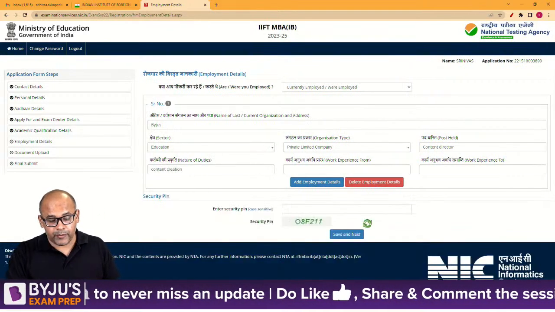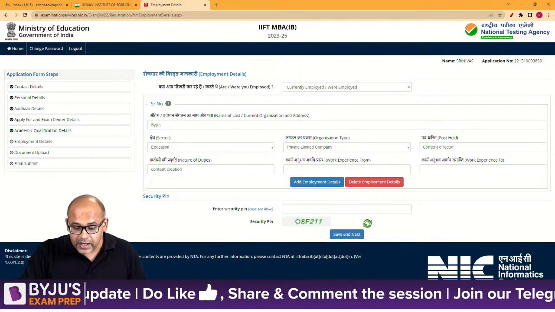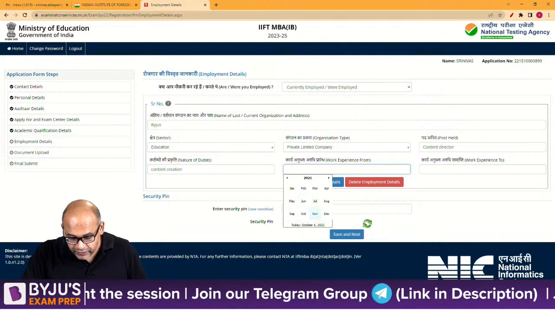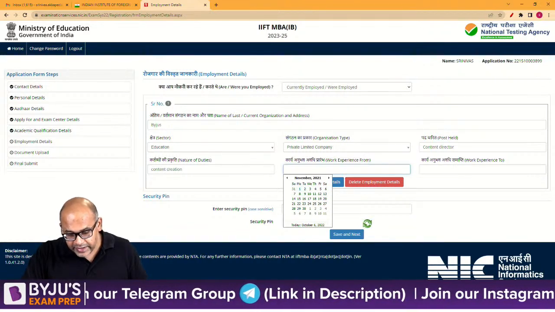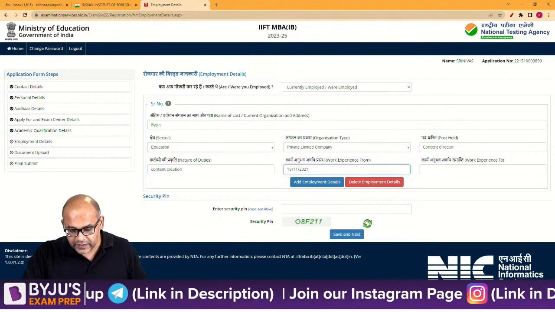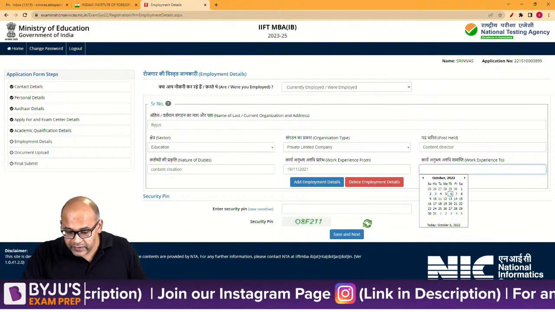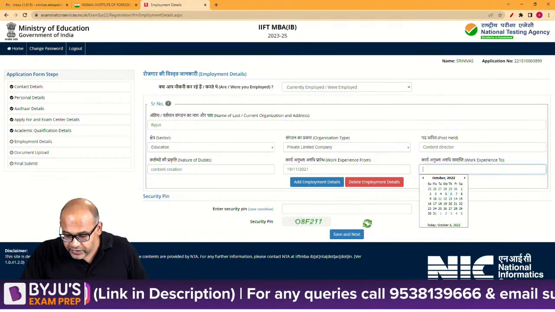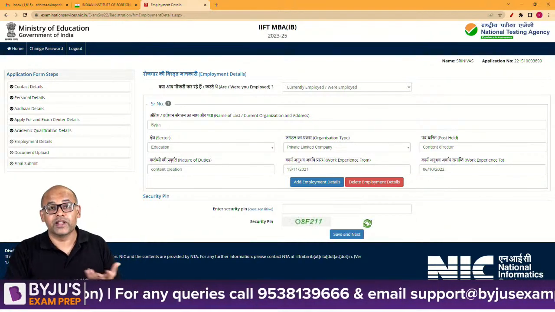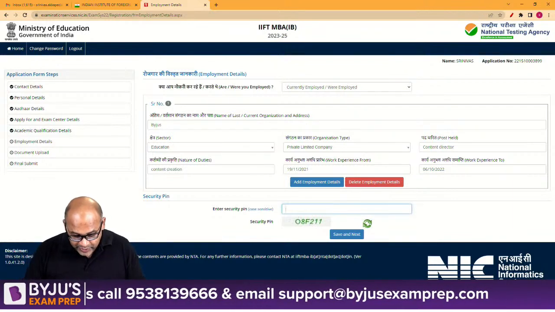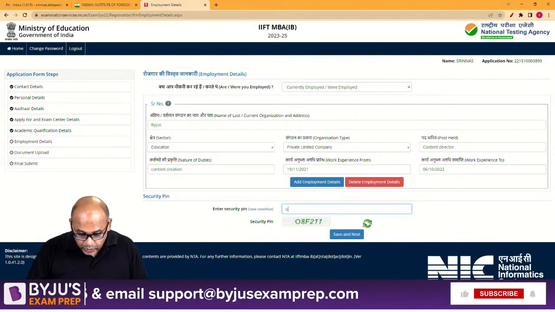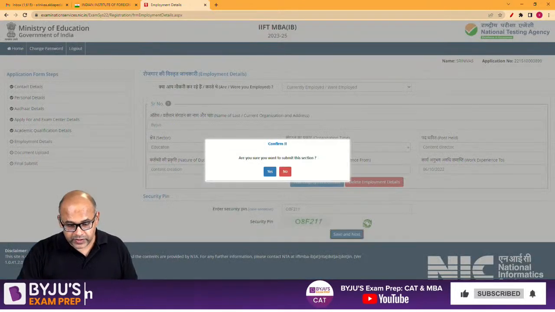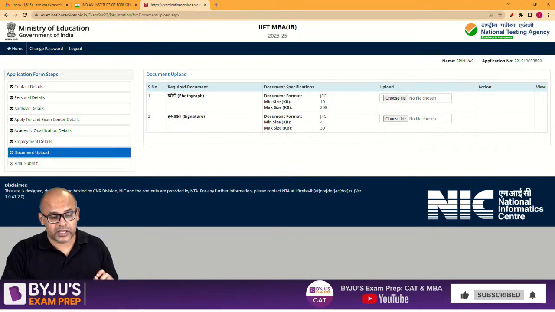So I'll just delete employment details and enter only one. I've been working here since the last 1 year, I would say, so I will take 2021 November, the 19th, if I remember correctly, and I'm still currently working in it. So for work experience too, I will mention today's date, which is the 6th. I'm taking a class right now, so that's part of my work, and I'm assuming this will be counted. So we have OHF211. I hope this works. Yes, so this is the work experience part.